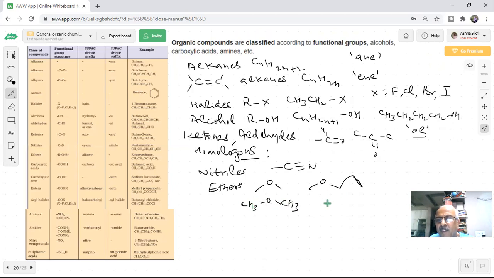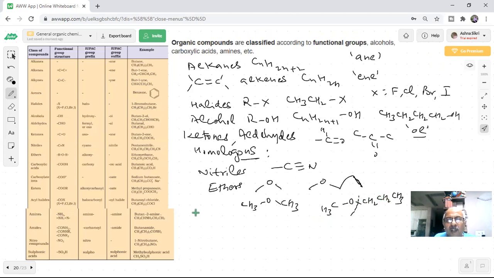And what will be this? CH3OCH2CH2CH3. What will be the IUPAC name of this? Methoxy. How many carbons? Three. Methoxypropane. This is the methoxy, student. The longest carbon chain is the alkane.